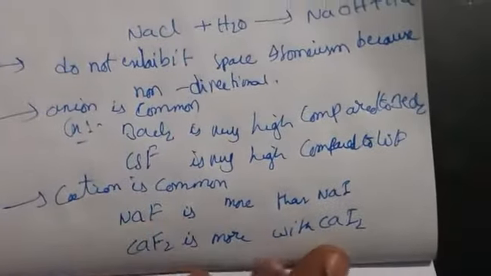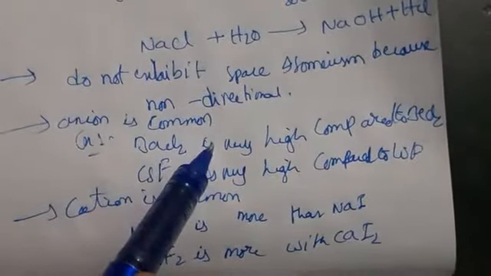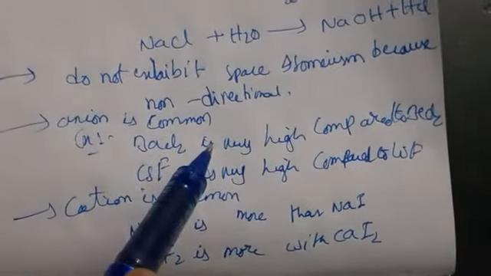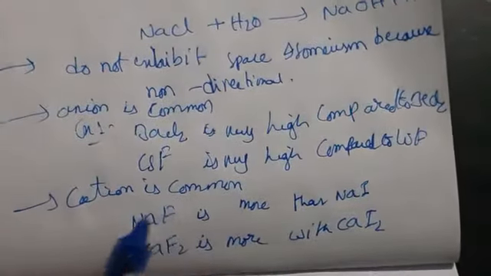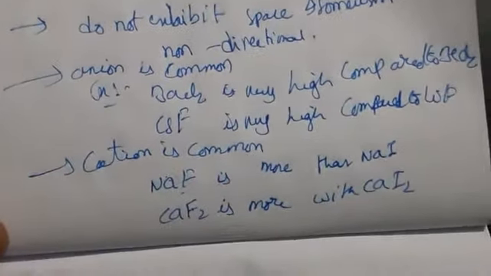Here the cations are same, and here the anions are same. So if the anion is common, it has more melting point. If the cation is common, it has more melting point. So this is nothing but cation and anion.